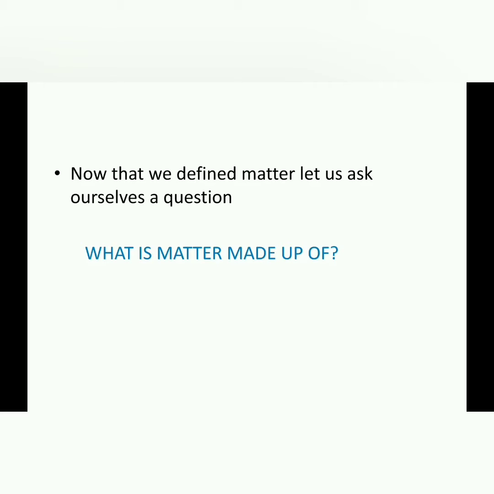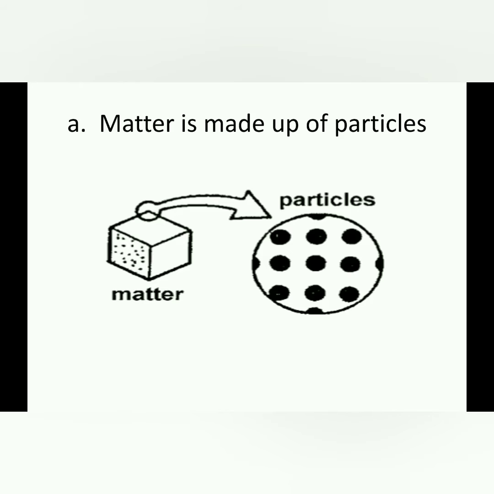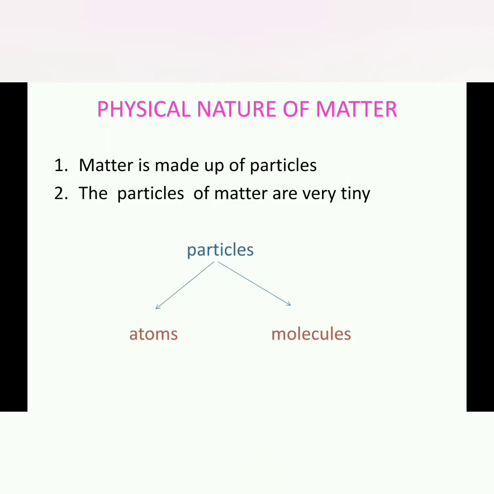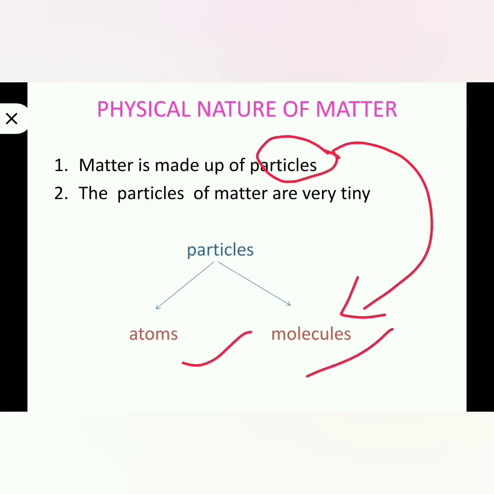So, we defined matter. Let us ask ourselves a question: what is matter made up of? The matter is made up of particles. What are these particles? These particles are nothing but atoms and molecules. So instead of saying matter is made up of particles, you can also say that matter is made up of atoms and molecules.